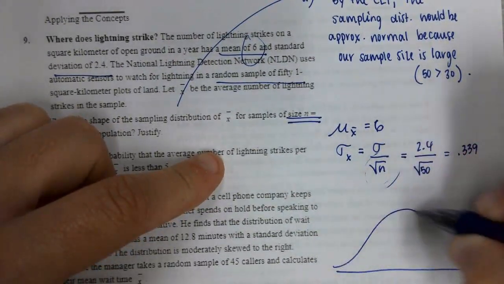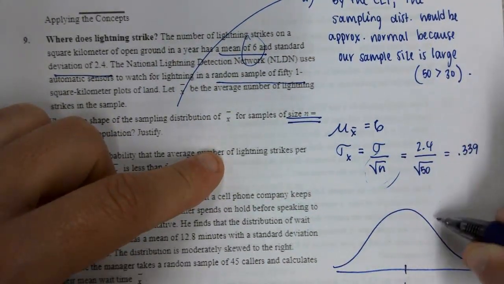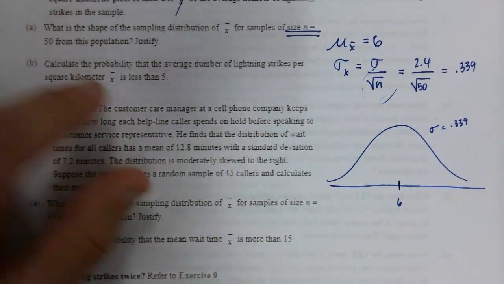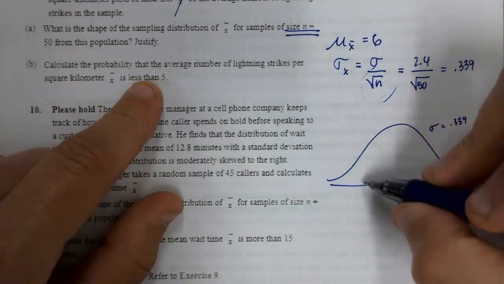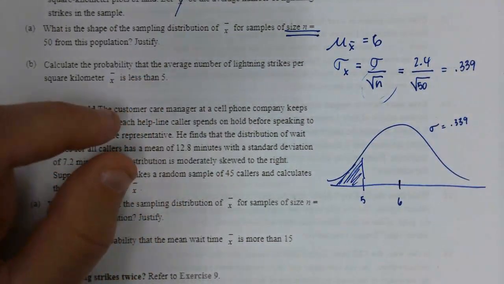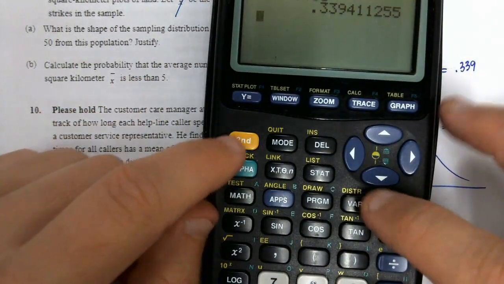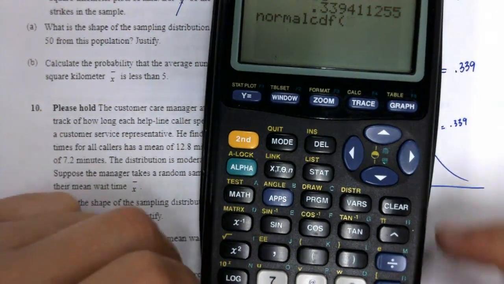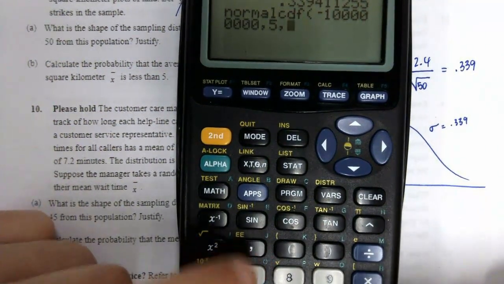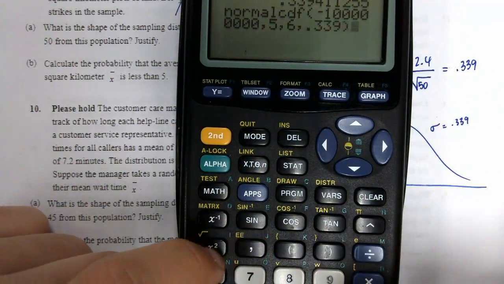Now I can make myself a rough sketch. Mean is in the middle. Most people like to write the standard deviation off to the corner. And I want to look less than 5. So I've got 5 down here. Less than that would be everything down here. So now I'm going to my calculator, and I'm going to do a normal CDF, my lower bound, my upper bound, my mean, and my standard deviation.